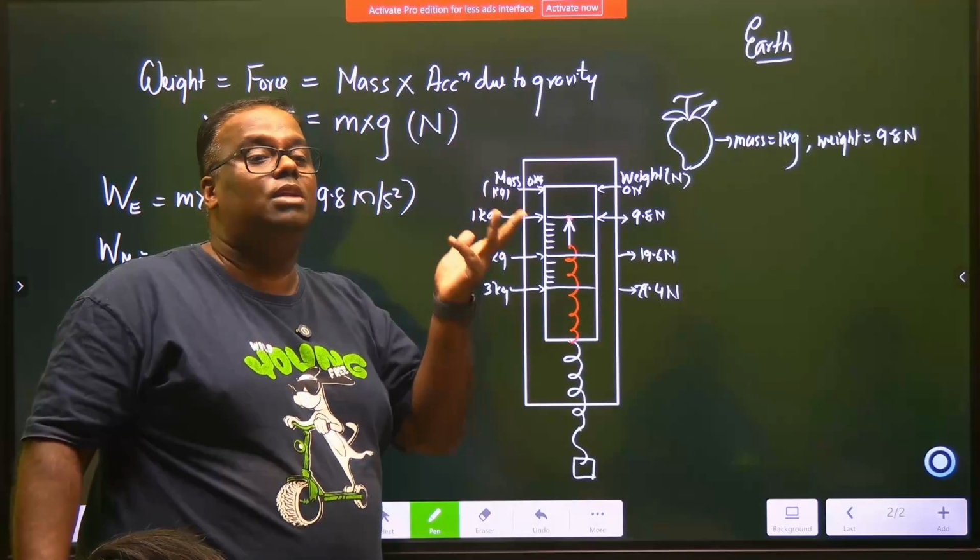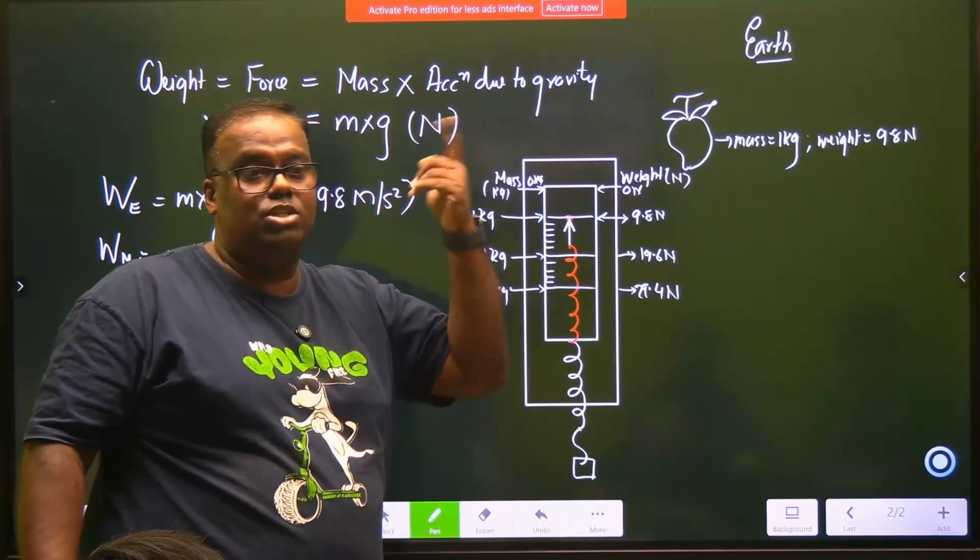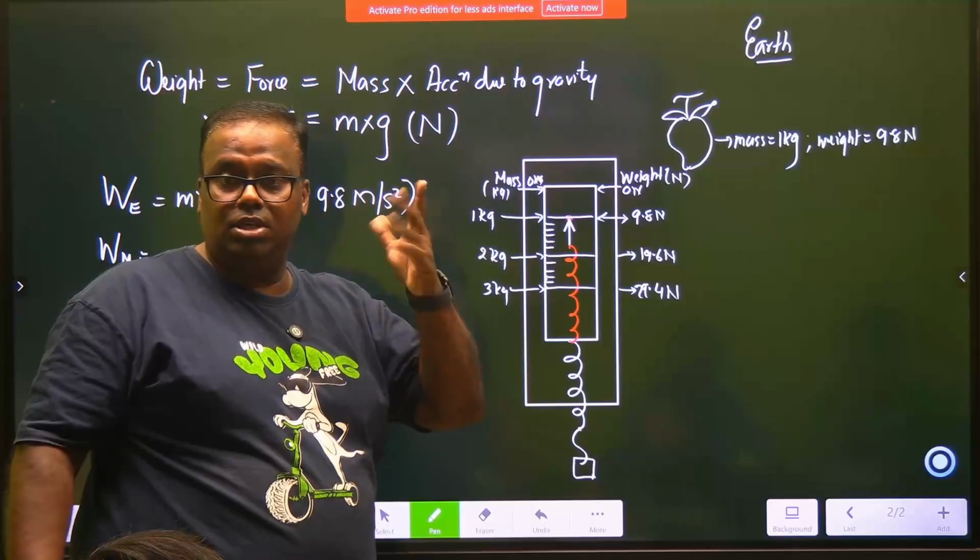go and buy mutton. How do you buy it? 1 kg mutton, 1 kg chicken, 1 kg. We have never bought something in the name of Newton.